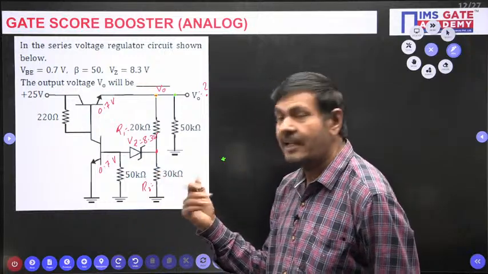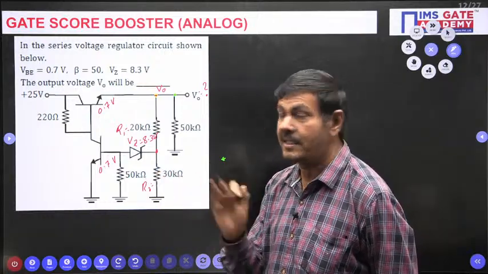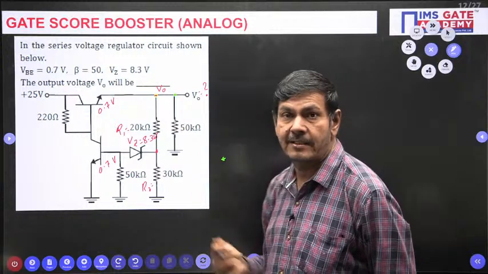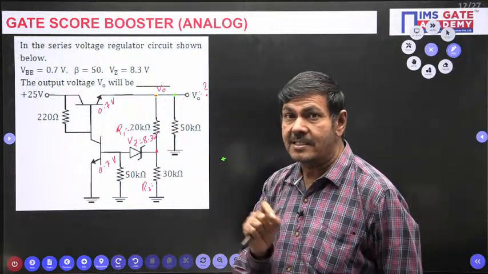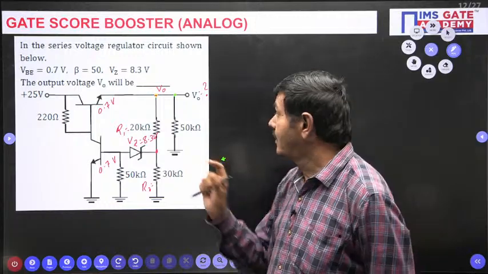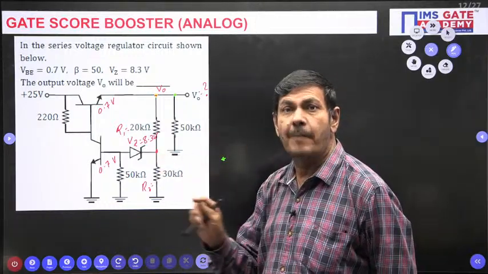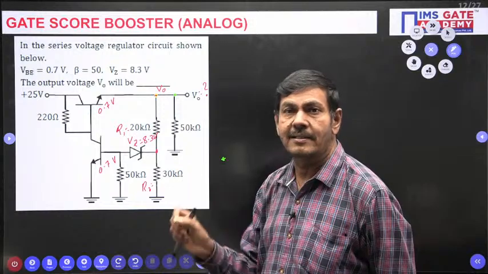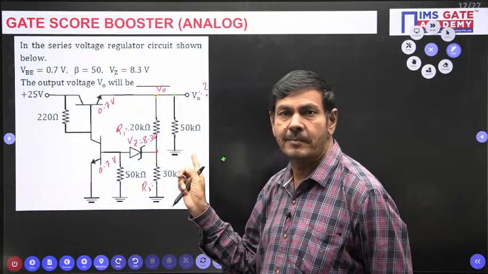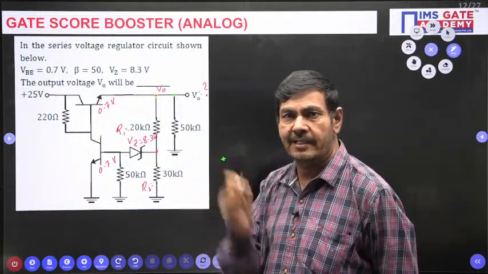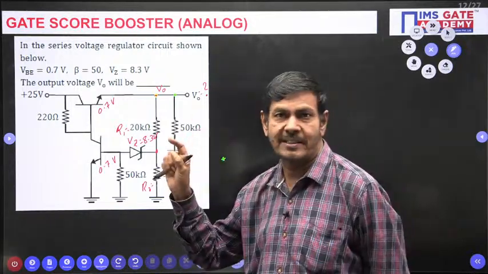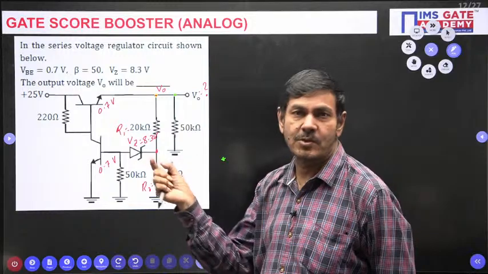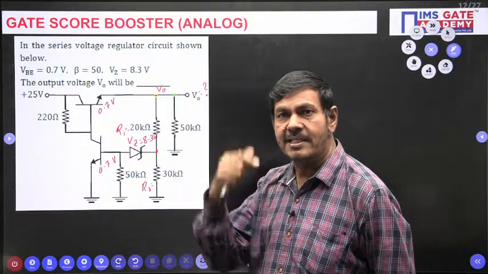That current can be neglected. Sir, how can I neglect it? The subject is analog circuits. Analog circuits can give only approximate values of current or voltage or power, whatever it may be. Whatever parameters you calculate in an analog circuit are approximate values only, not exact values.